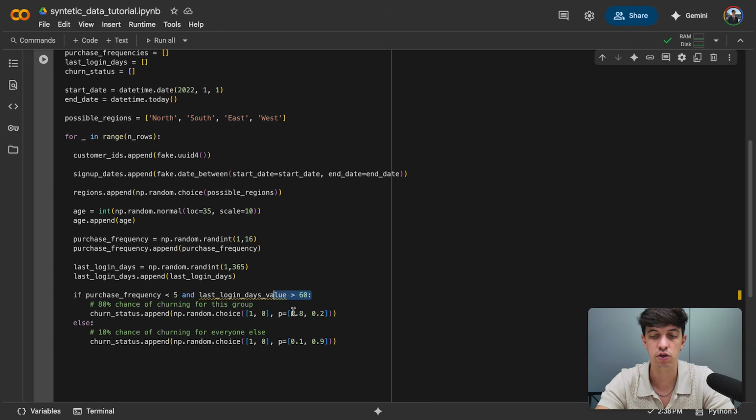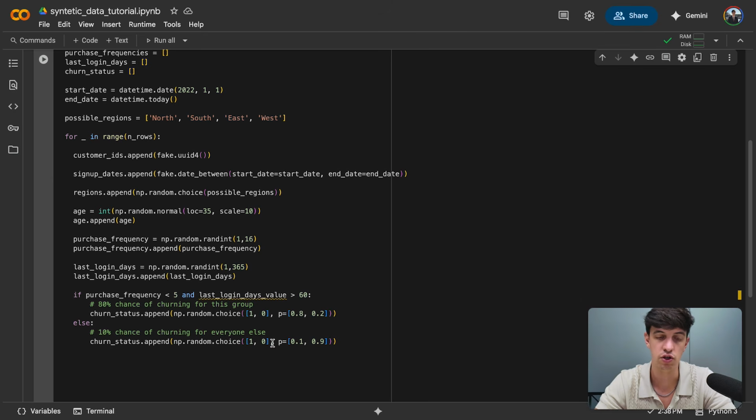And so for this group, we assign an 80% chance of churning. Churning would be 1. And so this is the percentage 0.8 that I assign to these individuals. Whereas for the other group, so everyone that doesn't satisfy the first if statement, we're going to assign a 10% chance of churning, and the rest would be non-churning.